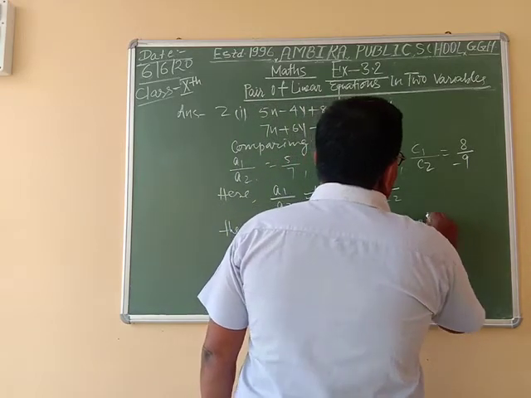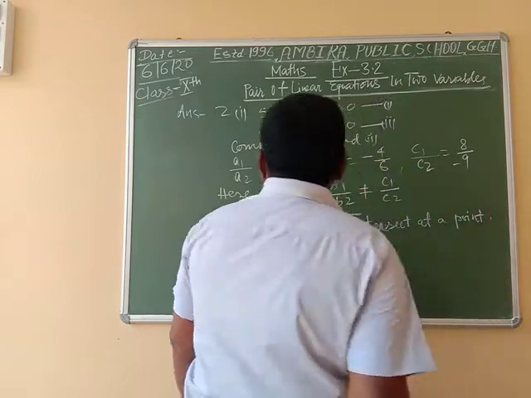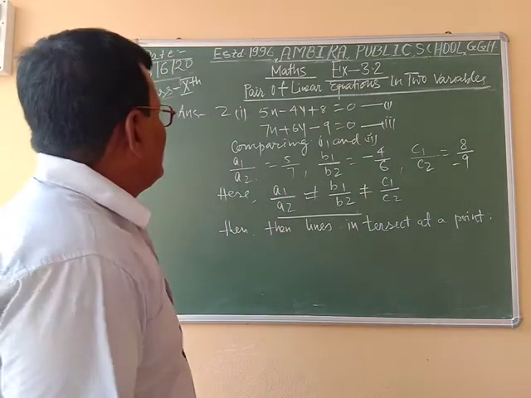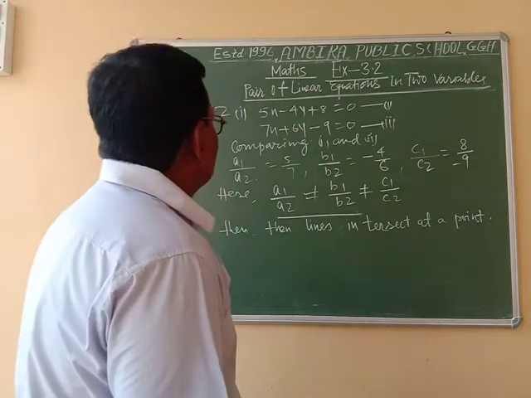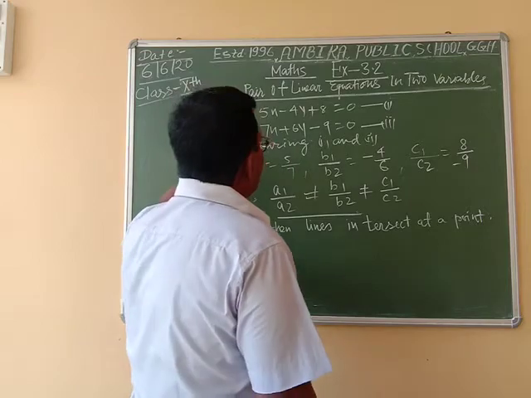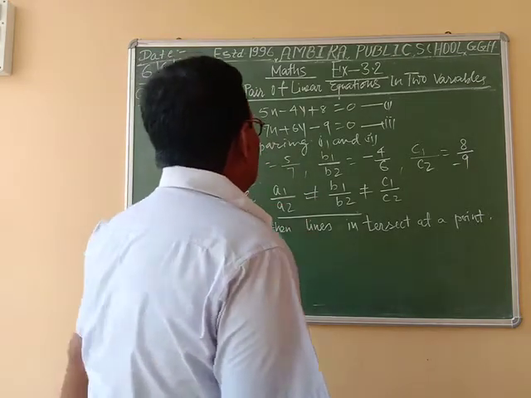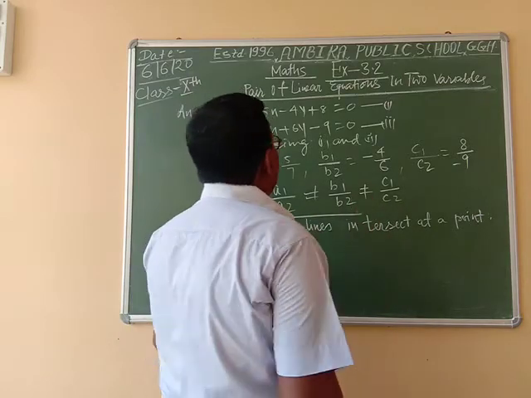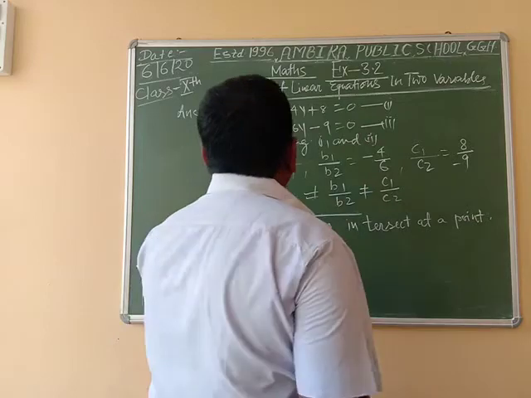They intersect at a point because the ratio of the coefficient of x from both equations 1 and 2 is not equal to the ratio of the coefficient of y from both equations.